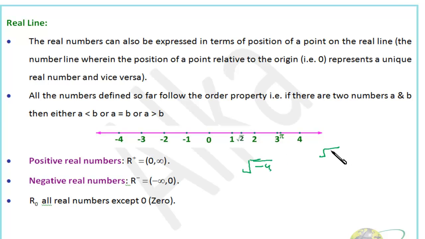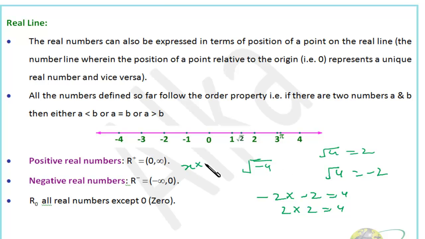See, you know root 4 is 2, or we can say root 4 is -2. That means if you multiply -2 with -2, you'll get 4, right? -2 into -2 is 4, 2 into 2 is 4. Now can you find a number, the number should be the same, because if we have to take the square root of a number, the same number should be multiplied together to get it.